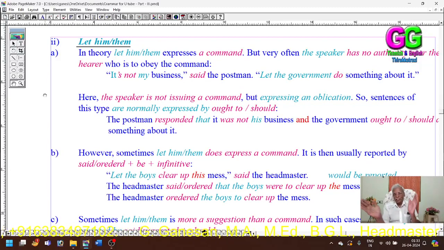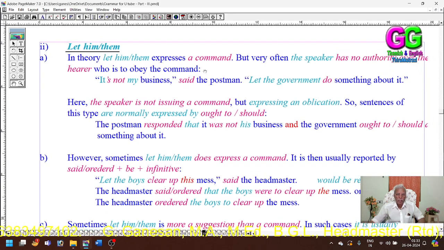Then, regarding the letters, let him and let them, we will see now. In theory, let him or let them expresses a command, but very often the speaker has no authority over the hearer who is to obey the command.